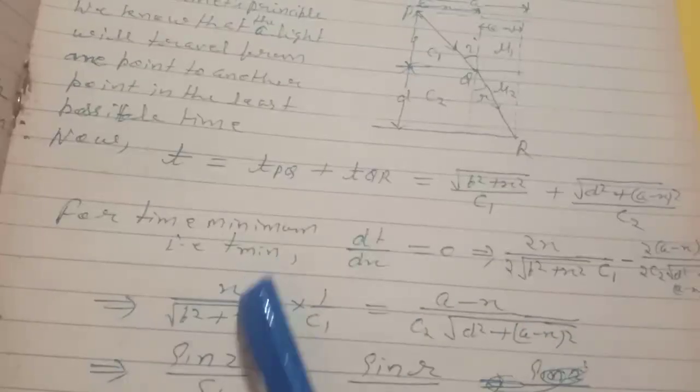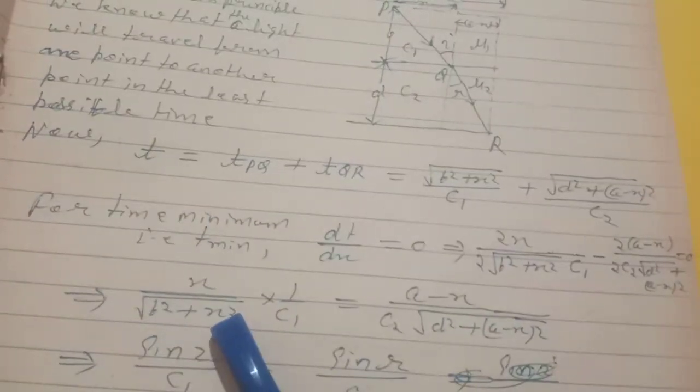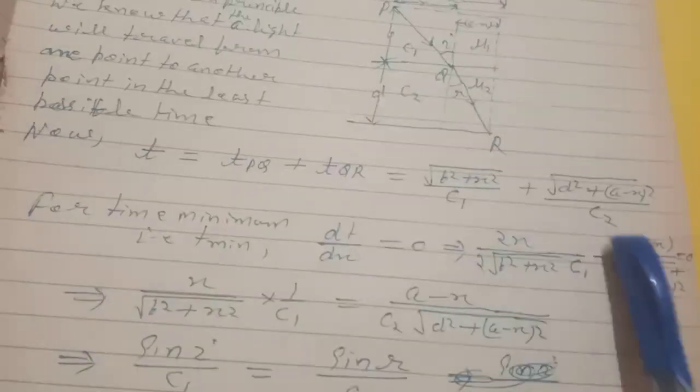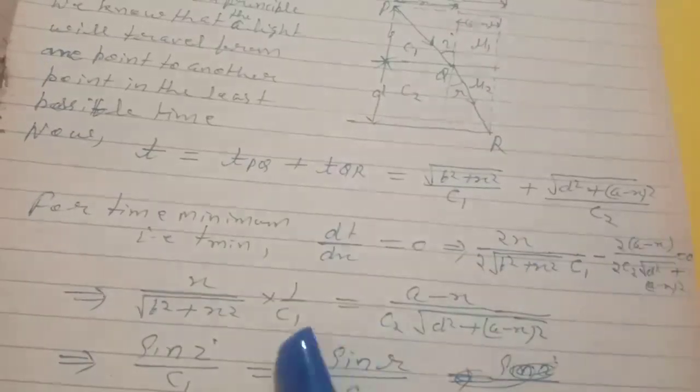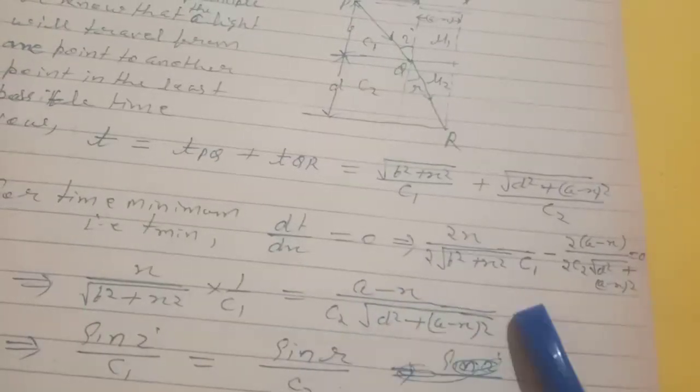Now this implies x by under root b square plus x square, because the 2 cancels, into 1 by c1 equals a minus x by c2 into under root d square plus a minus x whole square.